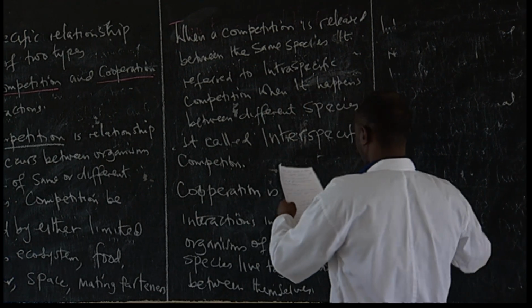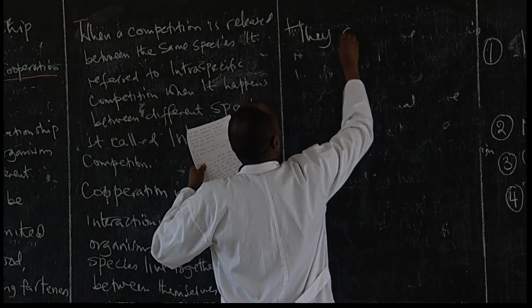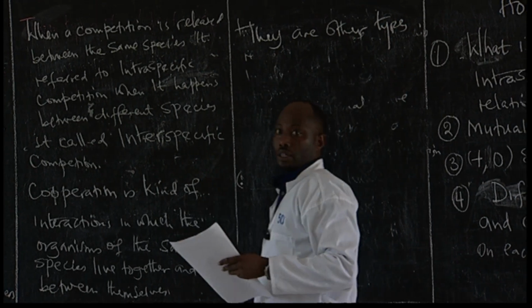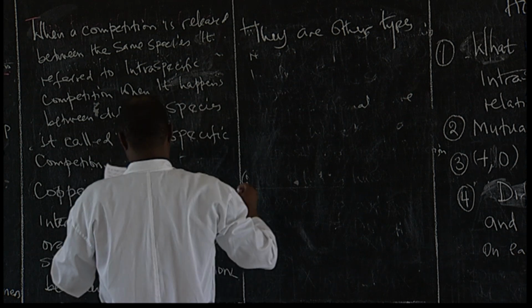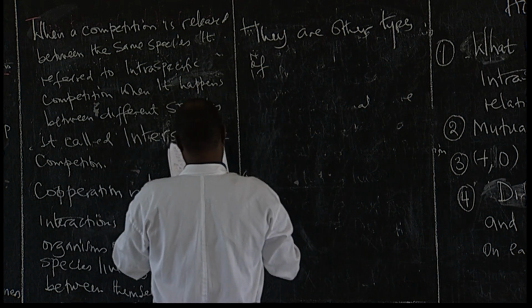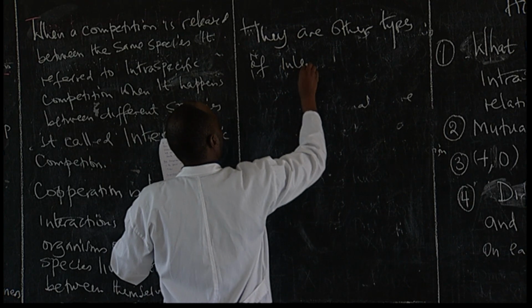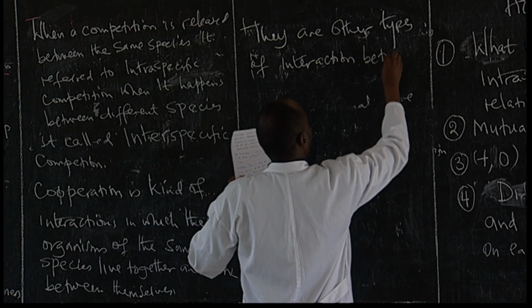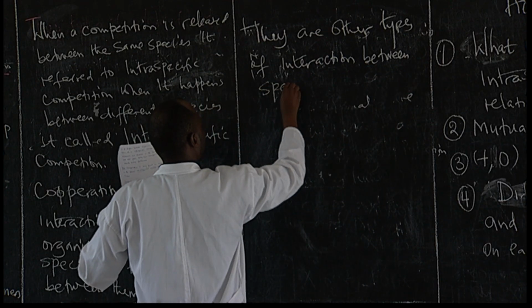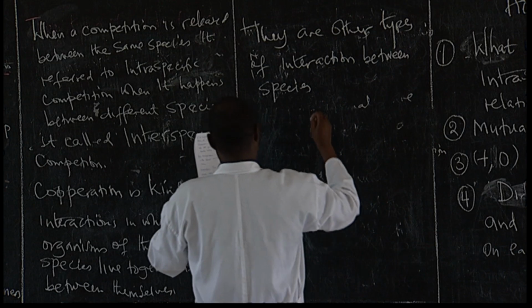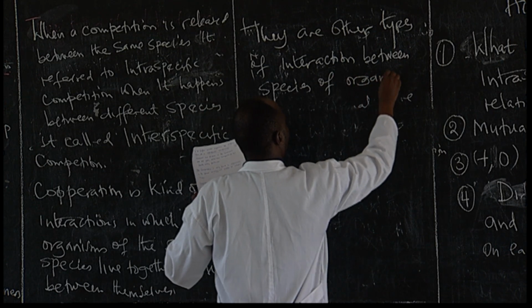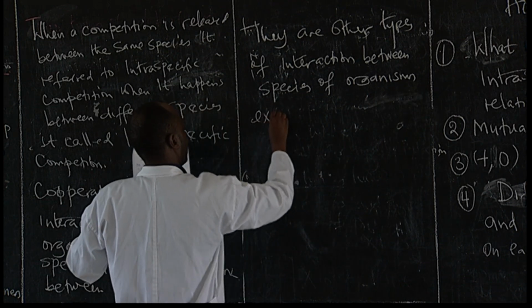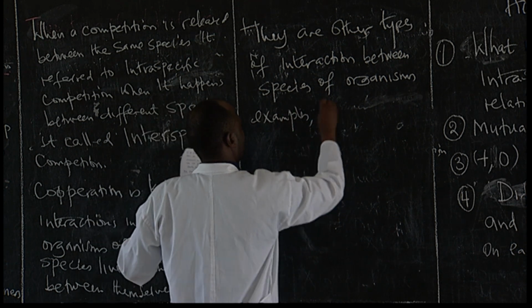Interaction between species and species of organisms. We have examples. We have parasitism.